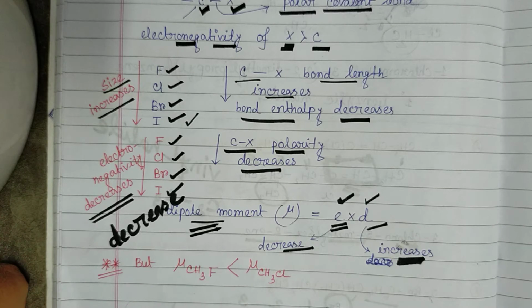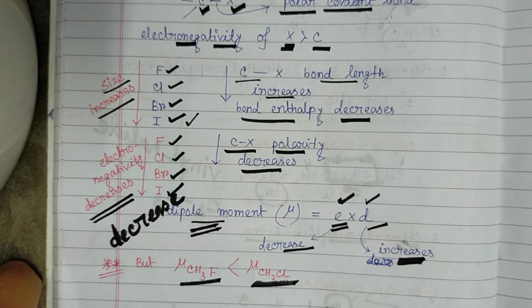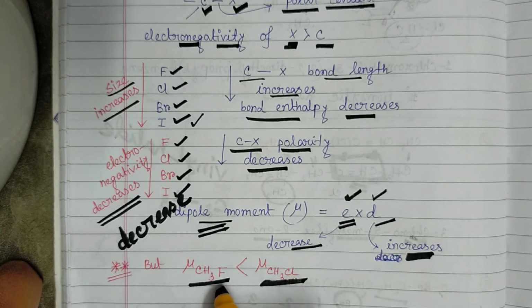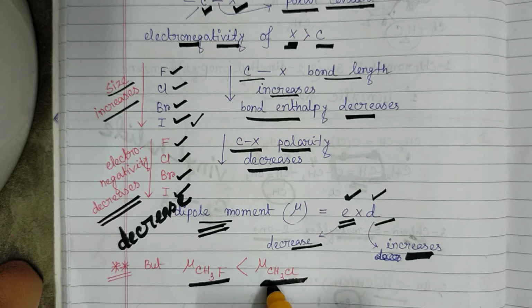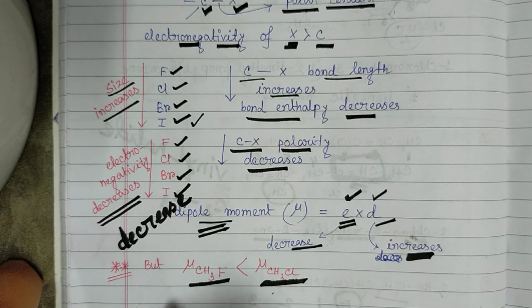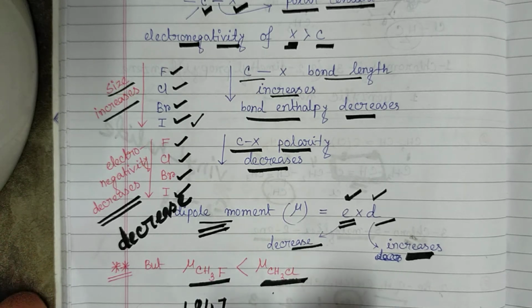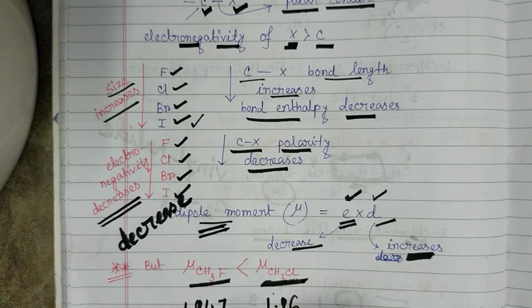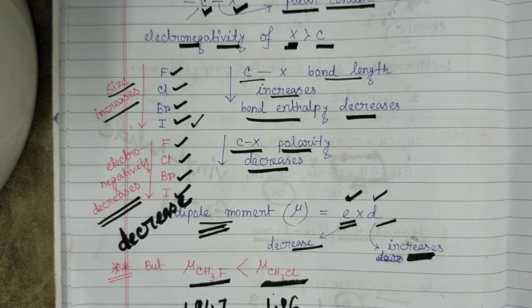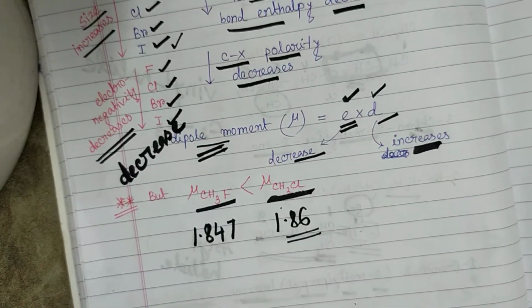But one anomalous property is found in the case of CH3F and CH3Cl. Expected is that CH3F will have more dipole moment than CH3Cl, but we find that the dipole moment of CH3F has the value of 1.847 debye, and for CH3Cl the value comes to 1.86. So we can easily see that the dipole moment of methyl chloride is more than CH3F. So why is it happening? It is happening because of two opposing factors.